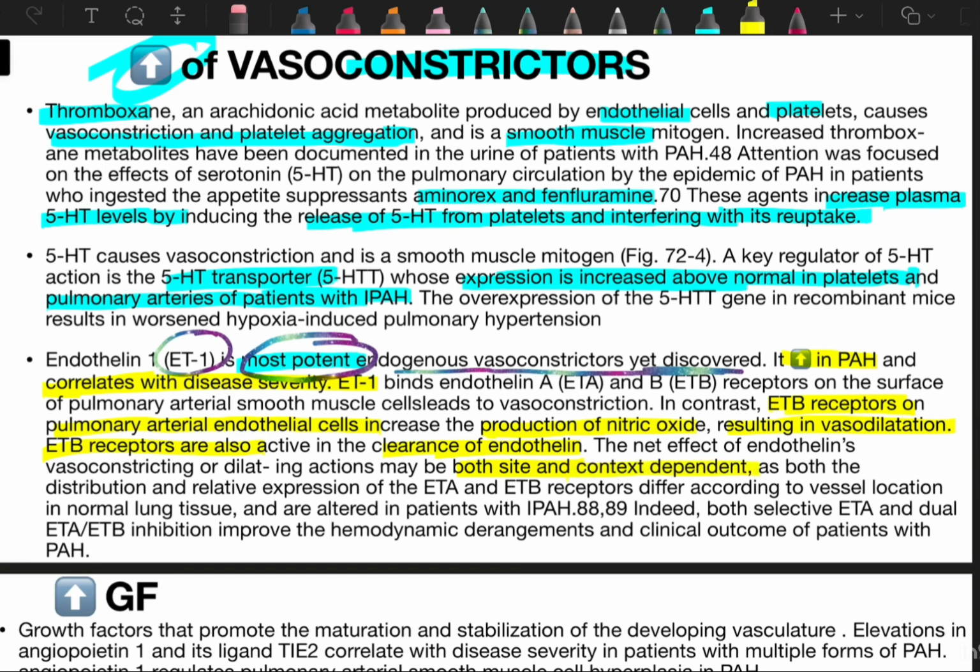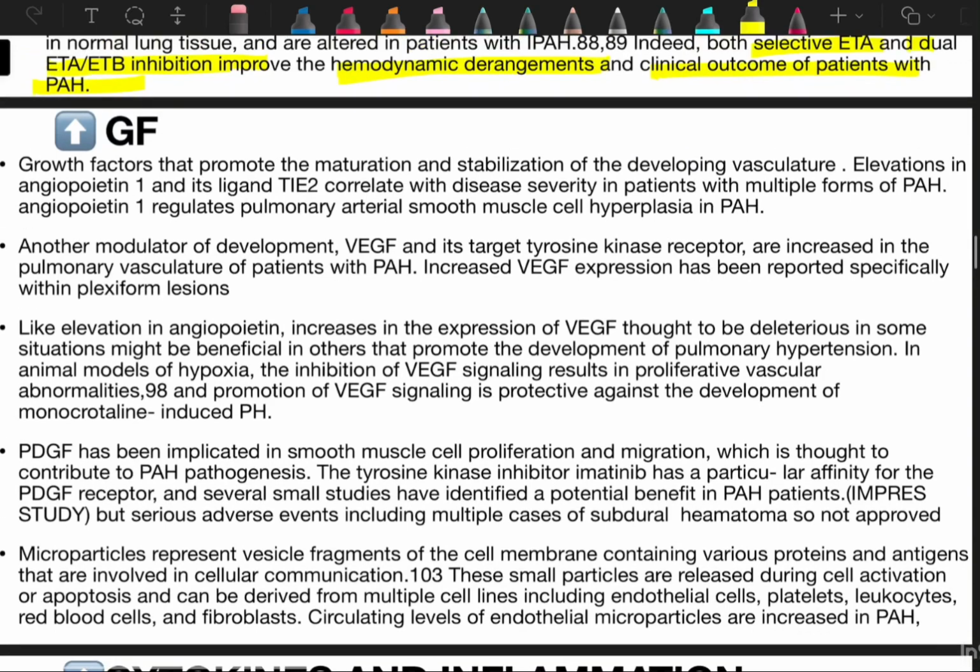As both the distribution and relative expression of ETA and ETB receptor differ according to vessel location in the normal lung tissue and are altered in the patient of IPH. Indeed, both selective endothelin A and dual endothelin A or B inhibition improve the hemodynamic derangement and clinical outcome in the patient of PH. So they are telling either we selectively suppress endothelin receptor A, which causes vasoconstriction, so if we inhibit endothelin receptor A, then it will cause vasodilation, or if we combinedly inhibit endothelin A and B, then also it will cause vasodilation.